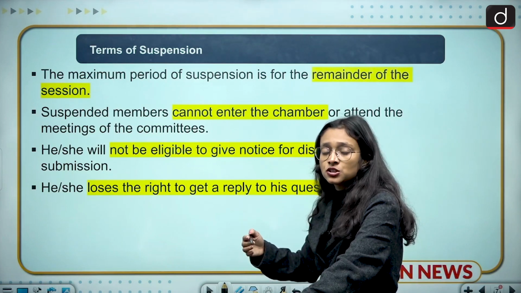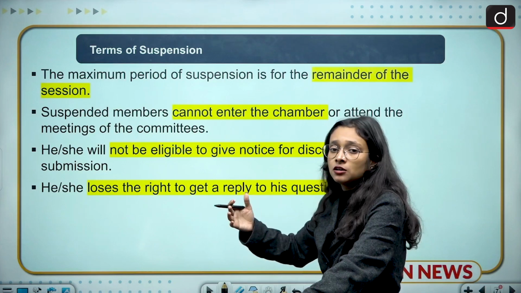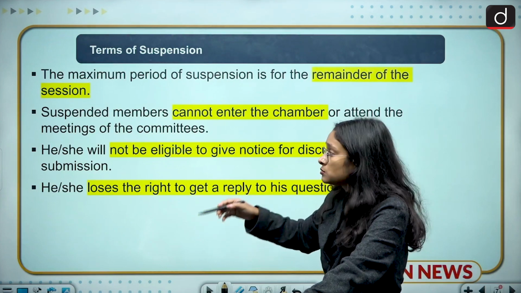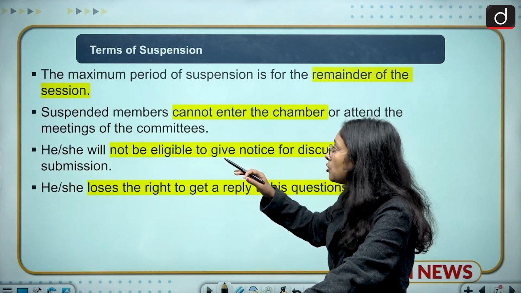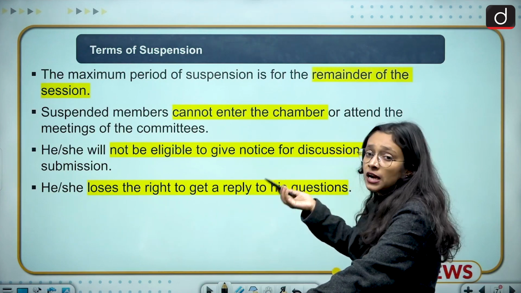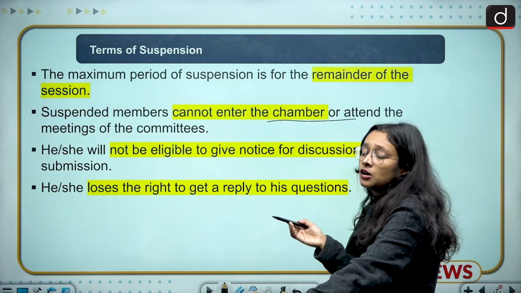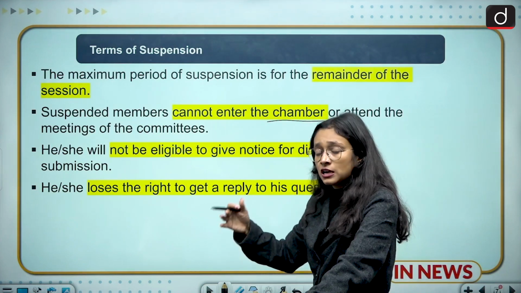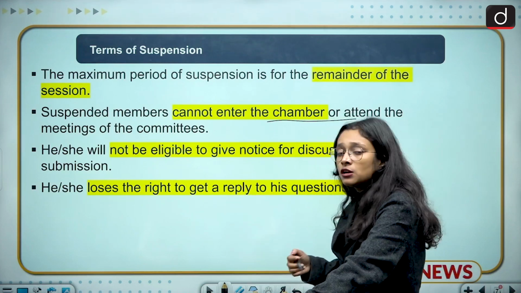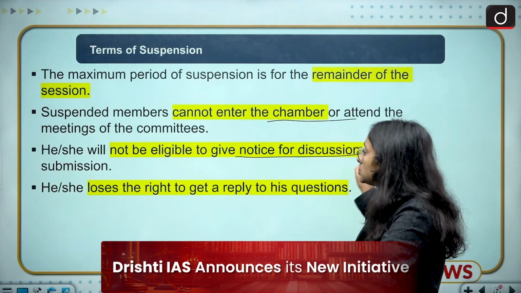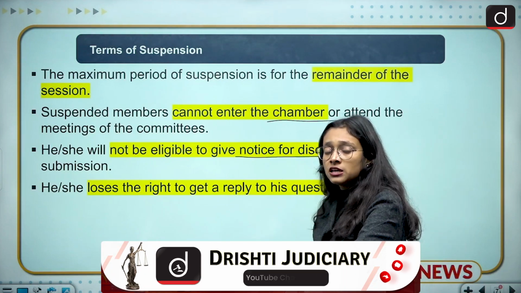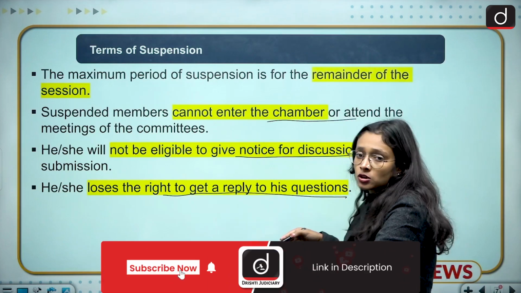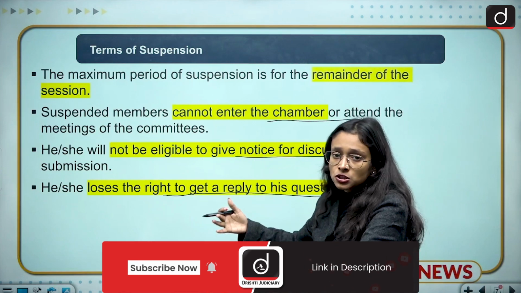Like this is the winter session, so when they cannot attend any parliamentary committee meeting till the next session will begin. So this will be one of the punishable things. And the second thing is that they cannot enter the chamber and they cannot attend any meetings related to the committee. Suppose that they are part of the committee also, in fact they cannot attend such things, and then they will not be eligible to give notice for the discussion or submission, and their question will not be answered, so they don't have the right to a reply to their question. So these are the terms of suspension we have.